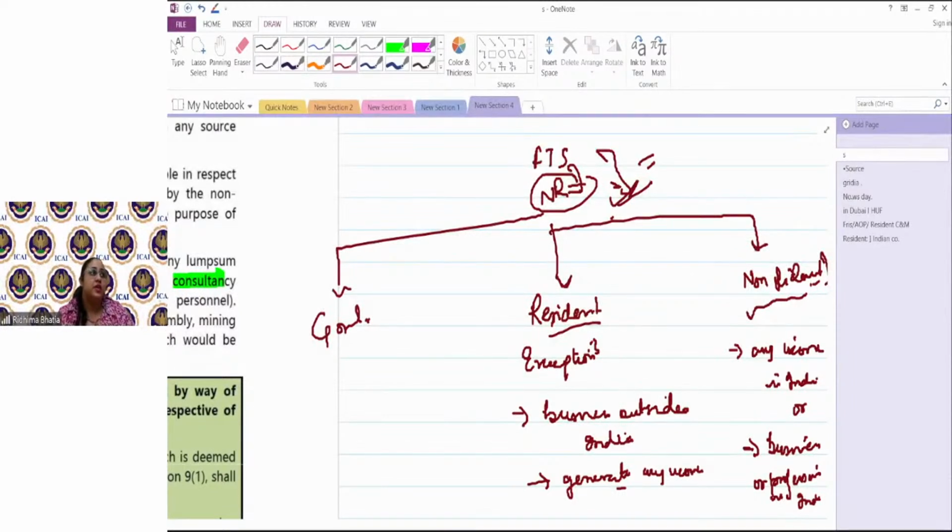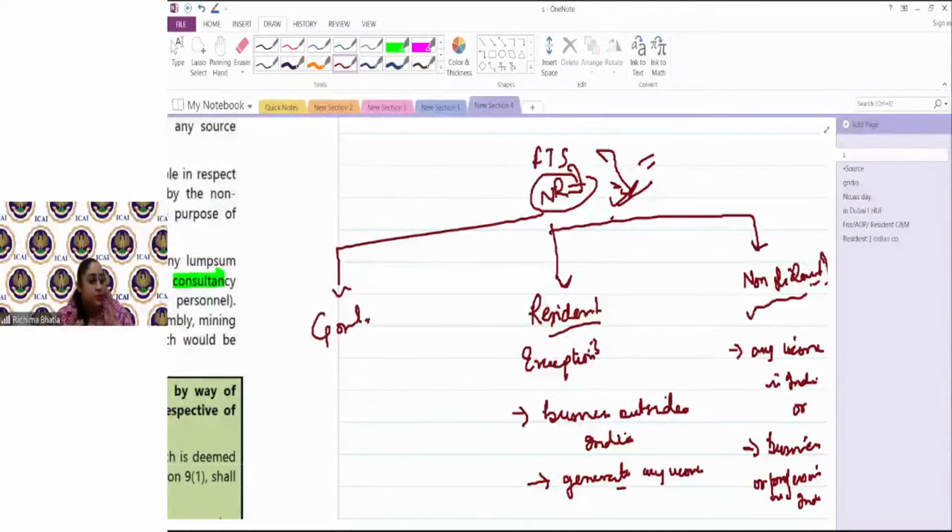So whenever it's interest, royalty, fee for technical services, and you have to see the deeming provisions are applicable or not, you have to see who is the payer of those income, number one. Number two, where that income, where that particular loan, FTS or royalty is being used for.